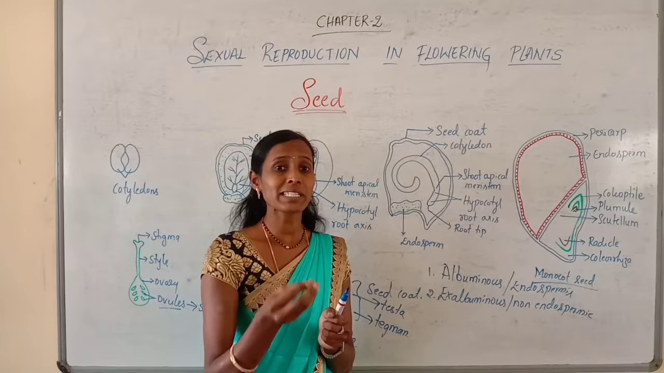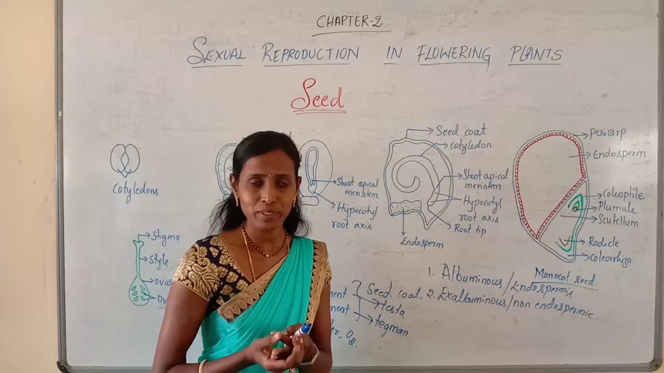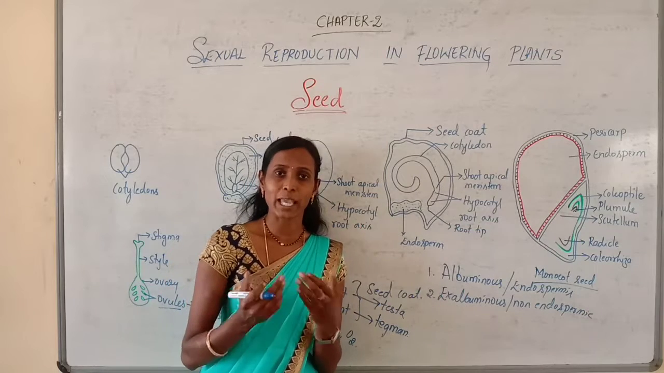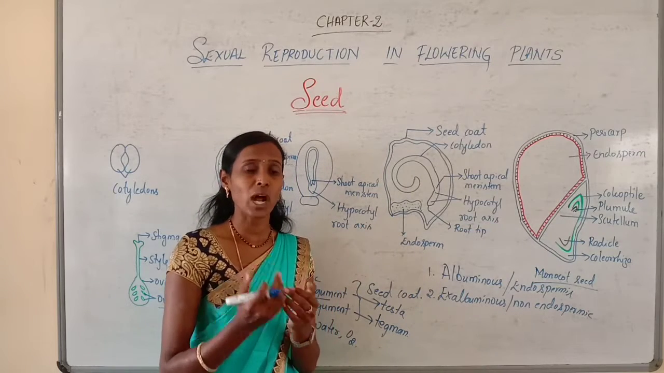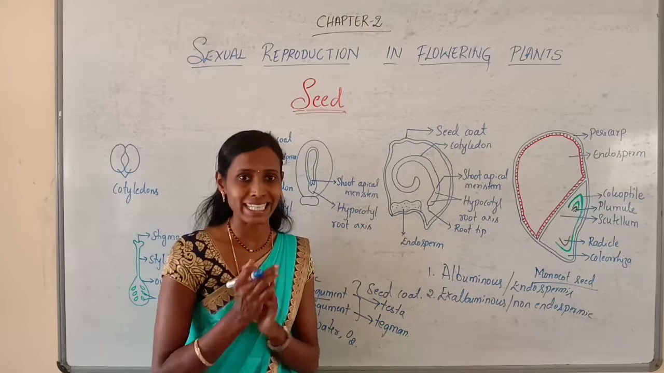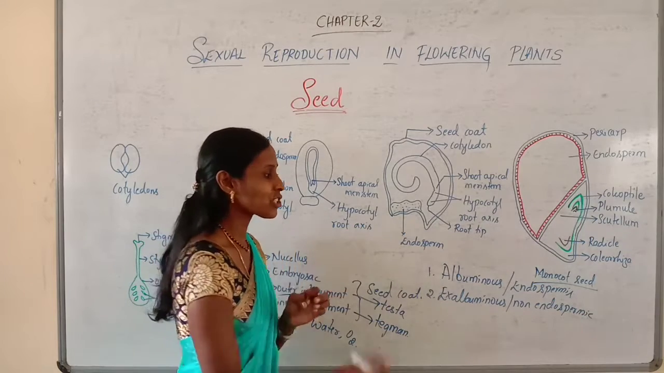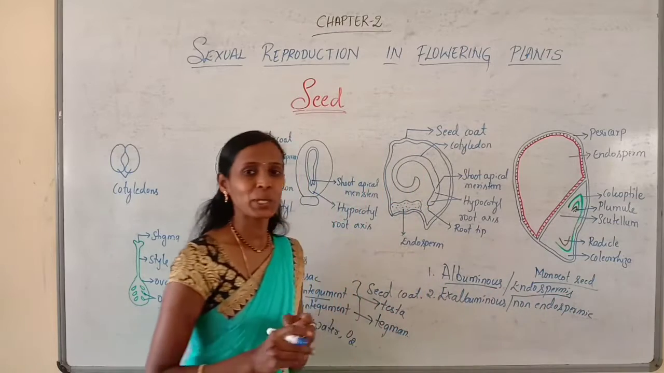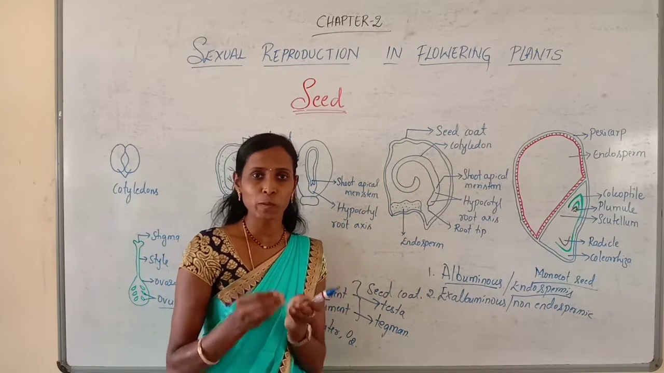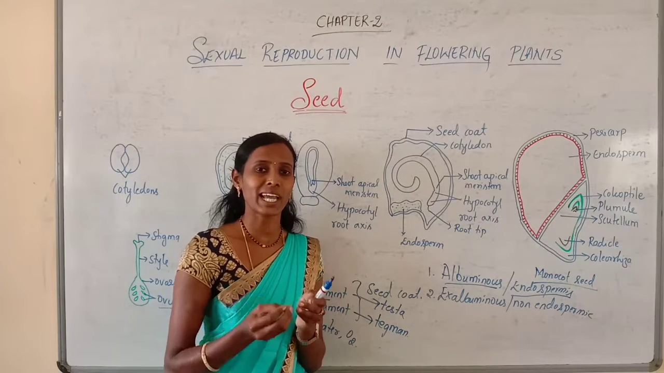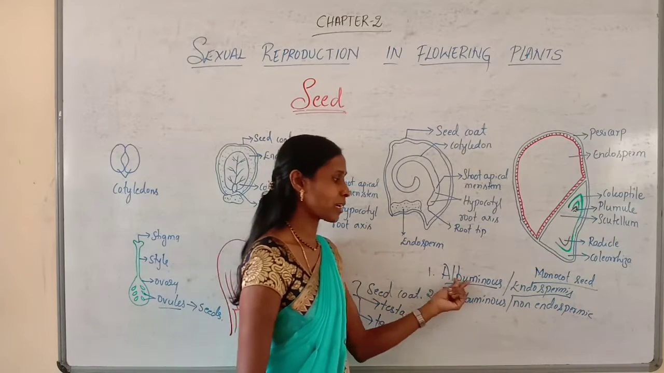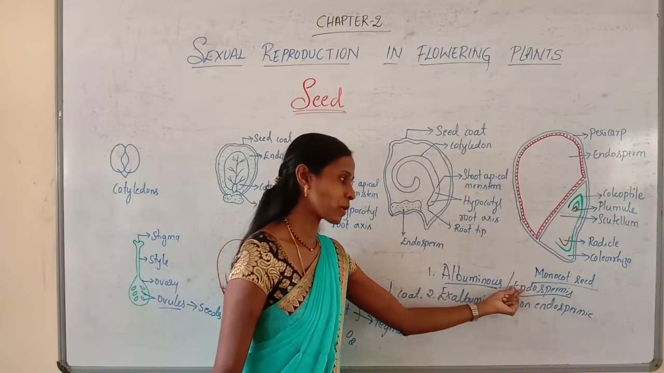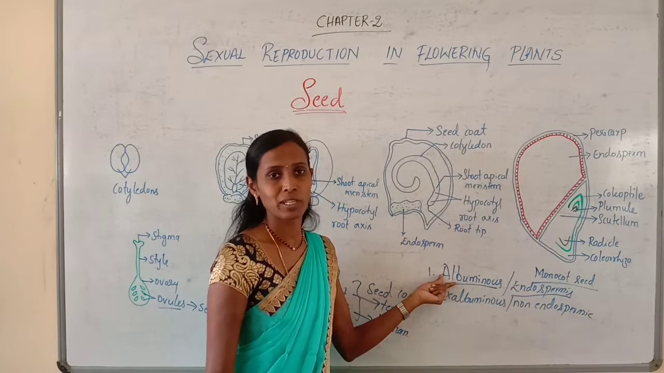If the endosperm is retained in the seed, why is it retained? It may not be completely utilized by the developing embryo. Such seeds are called albuminous seeds, also called endospermic seeds. Endospermic in the sense the seeds which contain endosperm. So try to remember, the seeds with endosperm are called endospermic seeds, also called albuminous seeds.